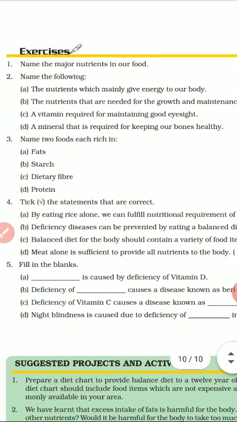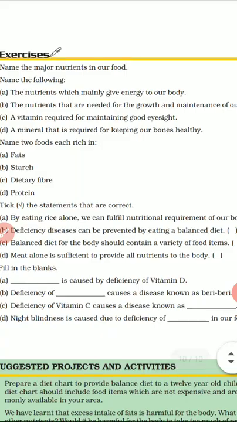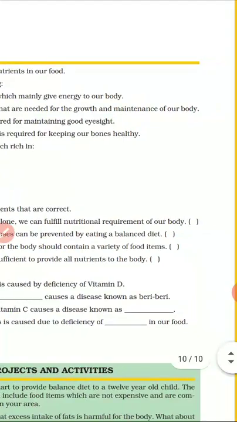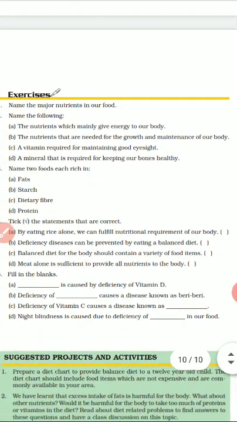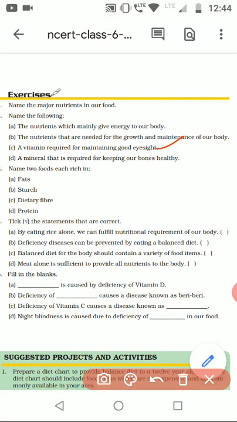Name the major nutrients in our food. All the nutrients you have to mention: carbohydrates, proteins, vitamins, minerals, fats, roughages and water. Name the following. The nutrients which mainly give energy to the body are fats and carbohydrates. The nutrient needed for growth and maintenance of our body is proteins. The vitamin required for maintaining good eyesight is vitamin A. A mineral that is required for keeping the bones healthy is phosphorus and calcium.